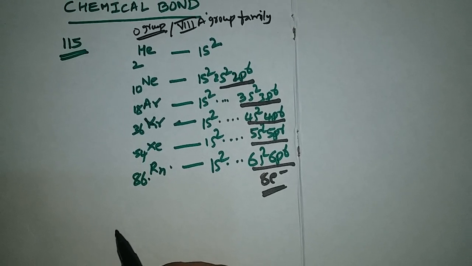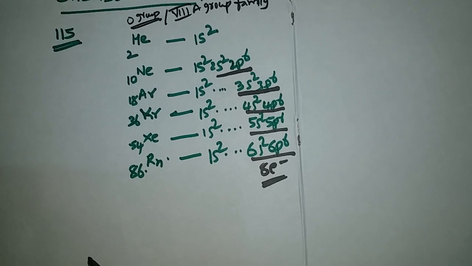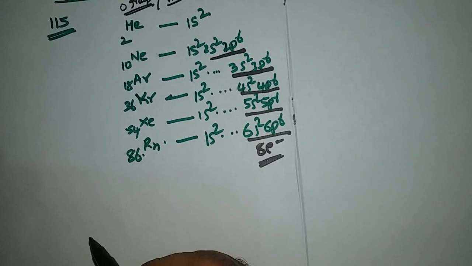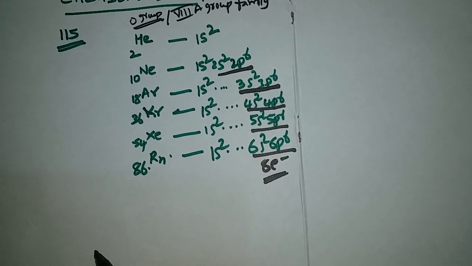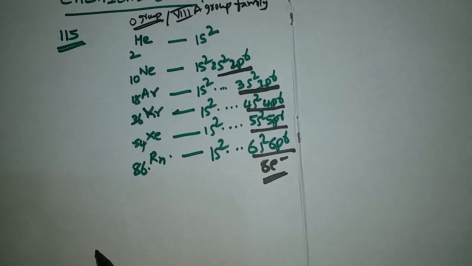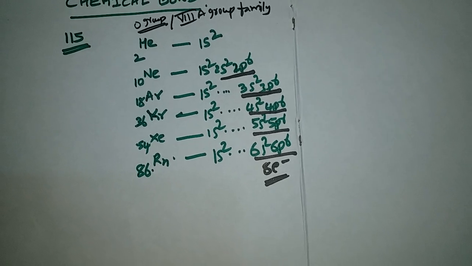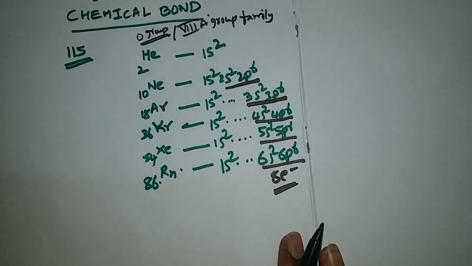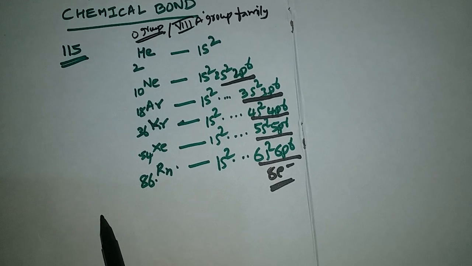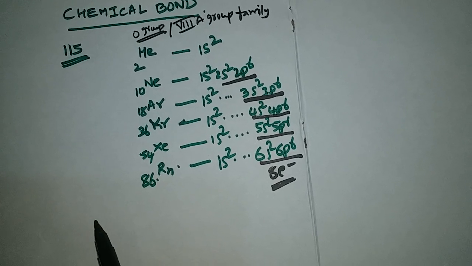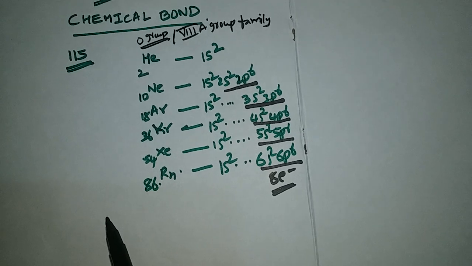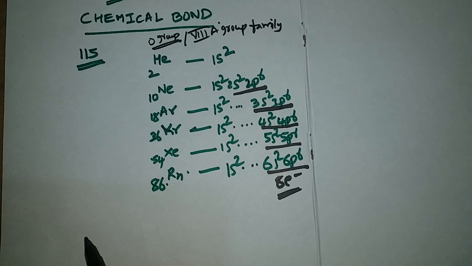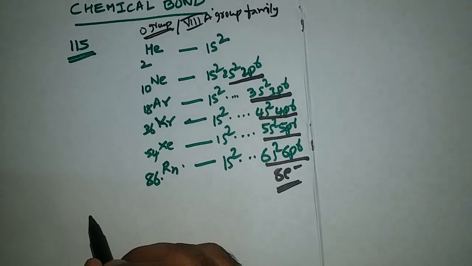Then what happens? There will be a formation of relationship between the atoms, either by sharing or donating or giving electrons. The relation which is formed by the sharing or giving or donating of electrons between the atoms is called chemical bond.